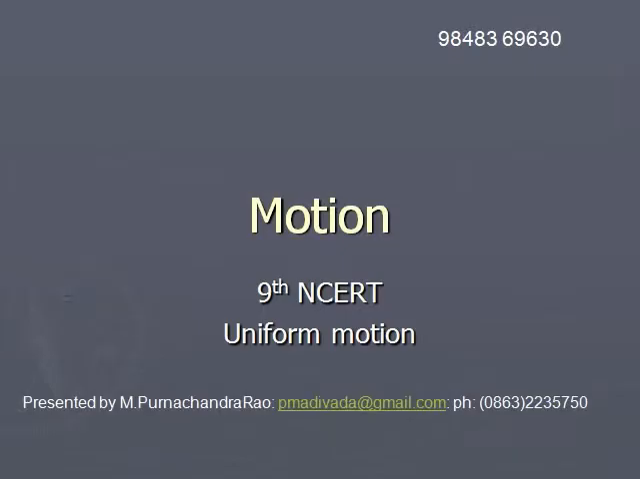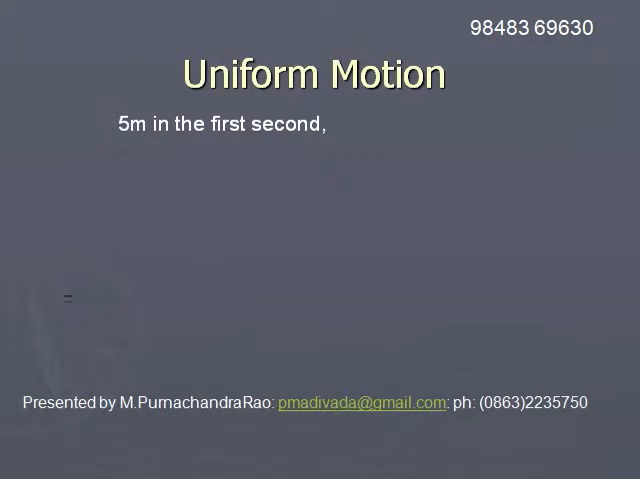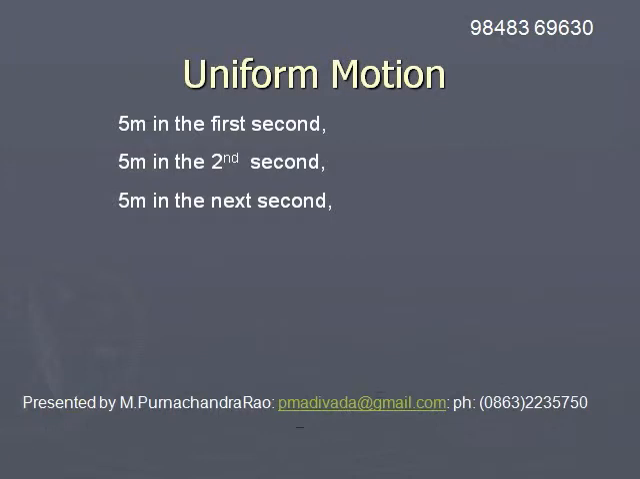Uniform motion. Consider a body which is in motion. If it covers 5 meters in the first second, 5 meters in the next second, another 5 meters in the third second, and another 5 meters in the fourth second, like this, continuously it covers 5 meters in each second.